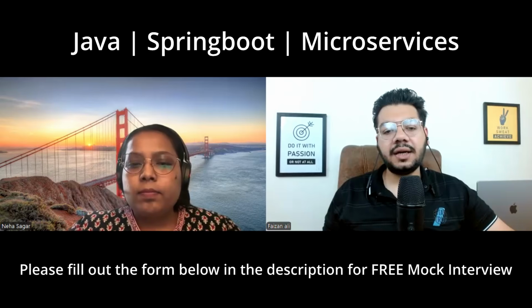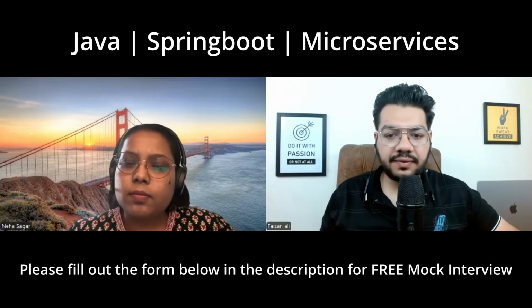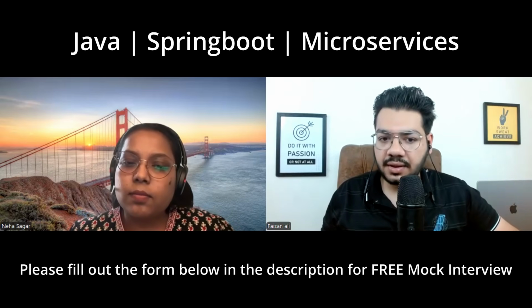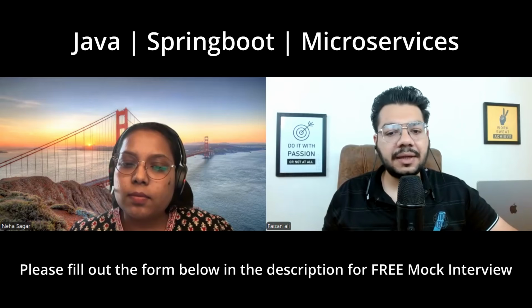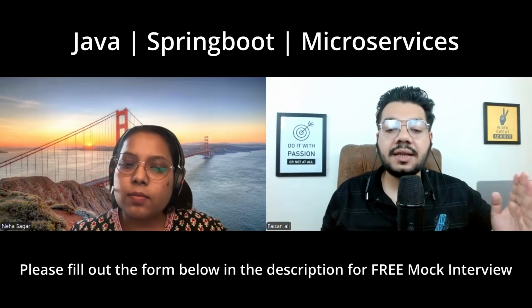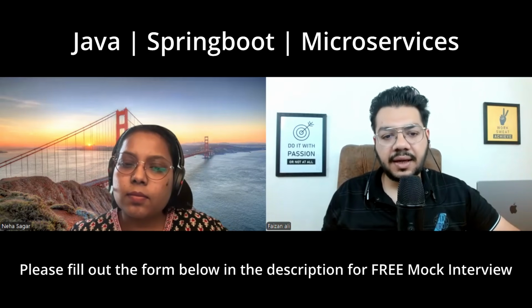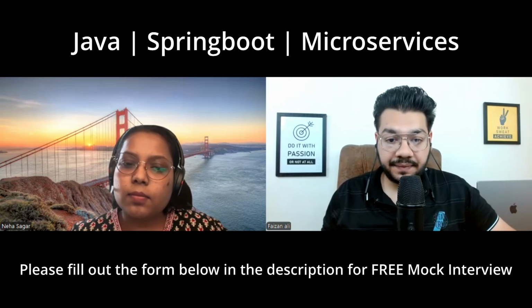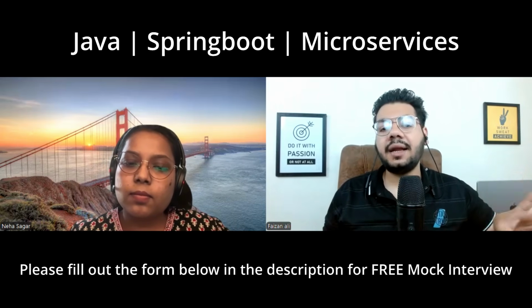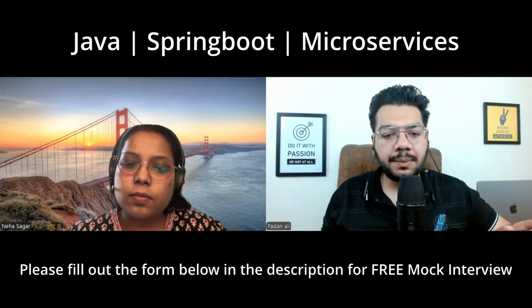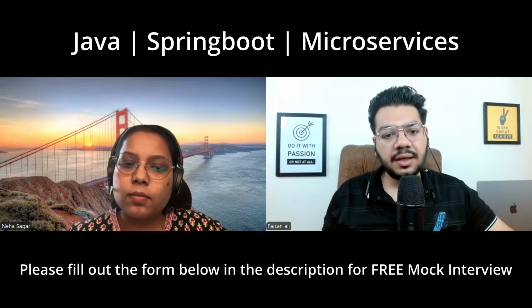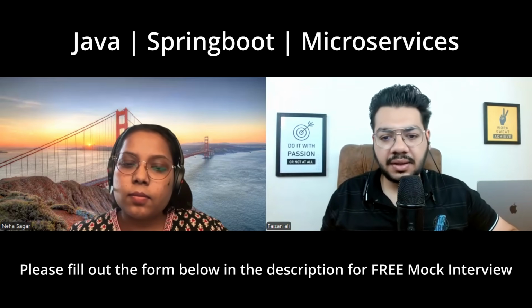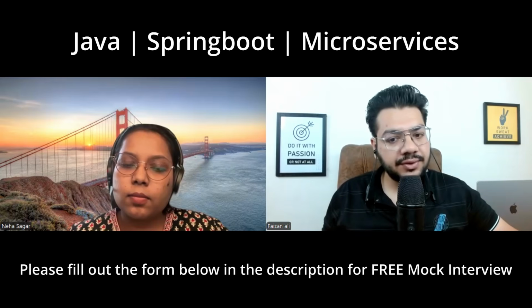Moving ahead, suppose you have one interface, notification service, with two implementations. One is for SMS and one is for email. Now you inject the interface into a service and the application does not start. The error we are receiving is no unique bean definition exception. Tell me why this issue is coming, and second, tell me what are the ways to solve it.